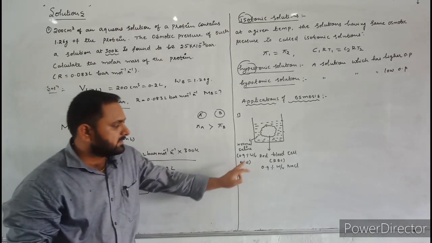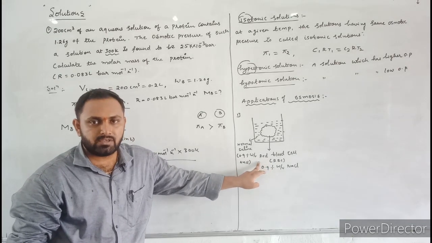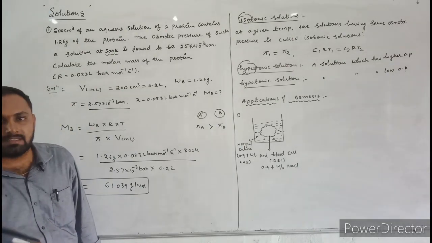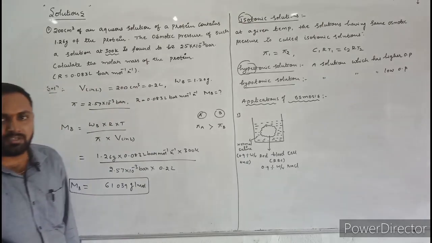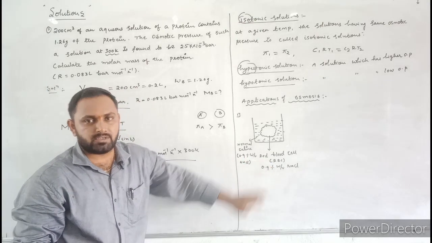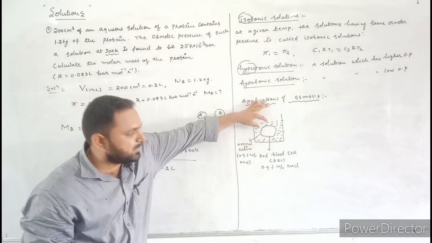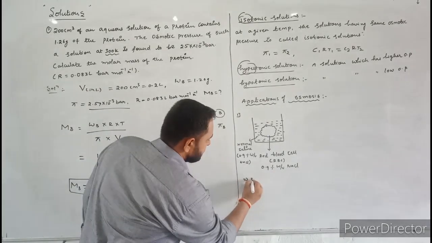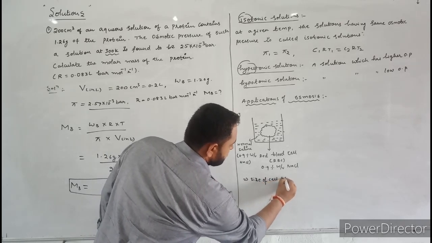Here, due to the presence of the same concentration, the size of the red blood cell remains the same. Due to the same concentration, there will be the same osmotic pressure. Due to the same osmotic pressure, the size of the red blood cell will remain the same. Here I will write: the size of the cell remains the same.